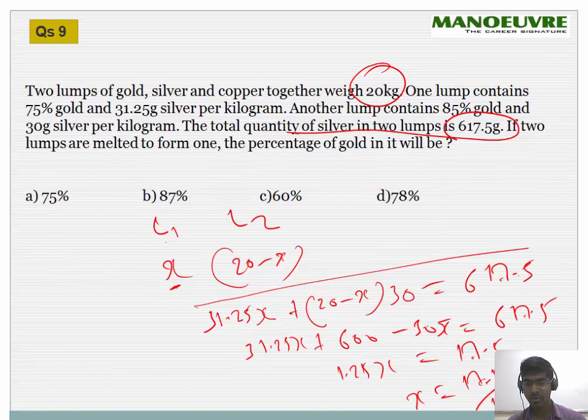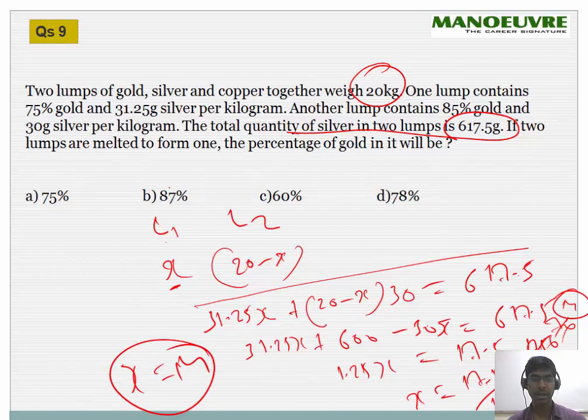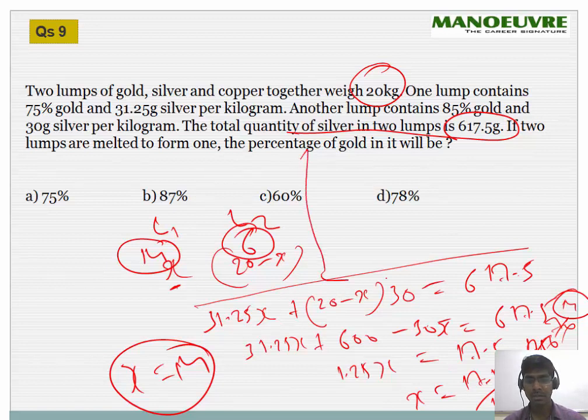If I remove the decimals, this will be 1750 upon 125. This will be 25 fives and 25 sevens, and this will be fine. So the x value is nothing but 14. If x is 14 here in lump 1, this will be 6. Correct? Okay, great. Now the question is the percentage of gold.